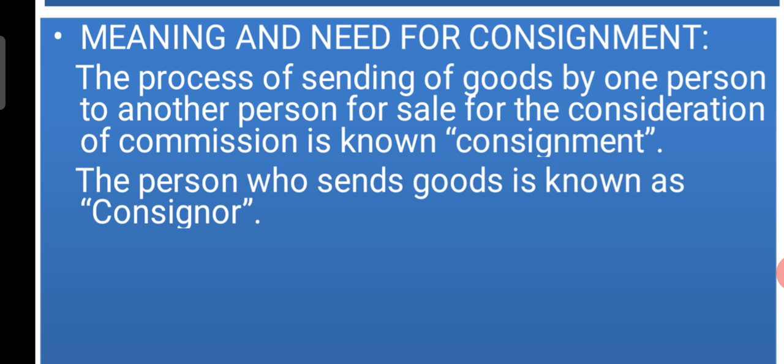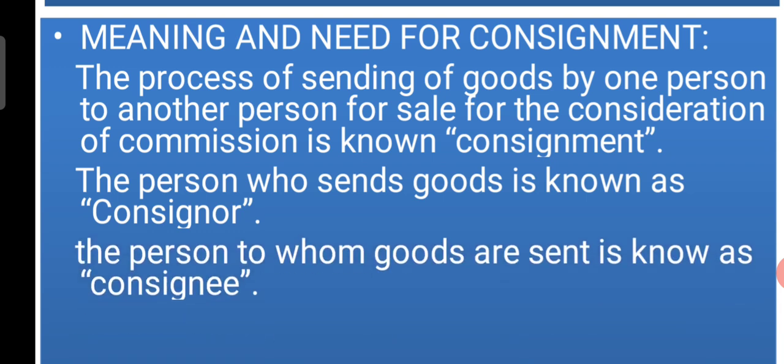That is one point. And second, the person to whom goods are sent is known as consignee. So in the consignment business, the person who receives the goods from the consignor is known as consignee.